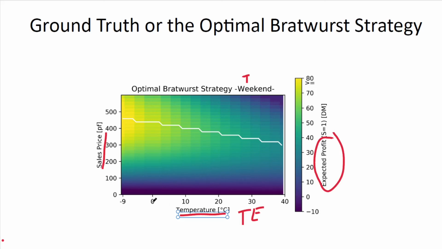For example, at a temperature of 0 degrees Celsius, we can go to this white line, and the white line denotes the optimal values. This is in cents, and roughly, let's say 49 cents would be the optimal sales price for bratwurst at a temperature of 0 degrees on a weekend. So we know the ground truth, and now the question is how well our different machine learning approaches approximate the optimal, or ground truth, solution.